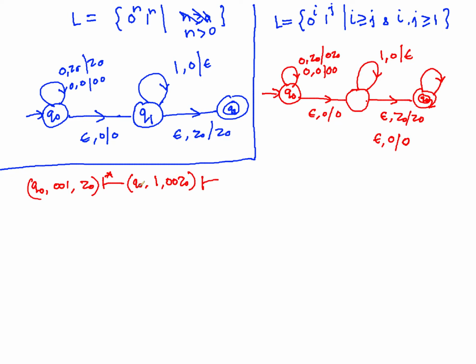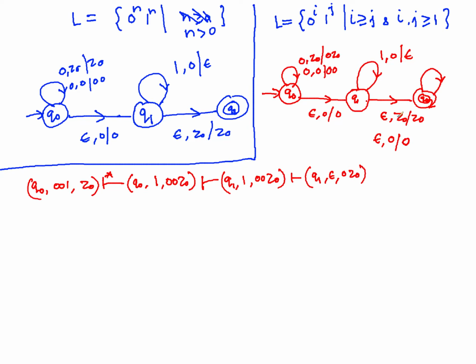After this, what is going to happen? Q0 will transit to Q1. So this is now Q1, 1, 0 0 Z0. Now Q1 will match it, so it becomes Q1, epsilon, 0 Z0, and Q1, epsilon, 0 Z0.